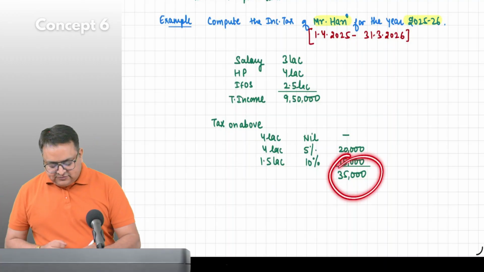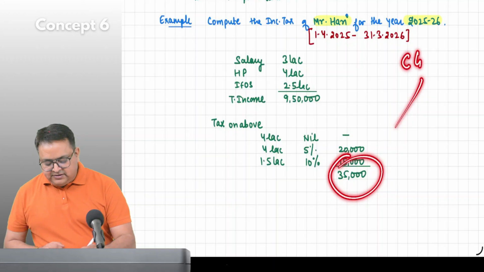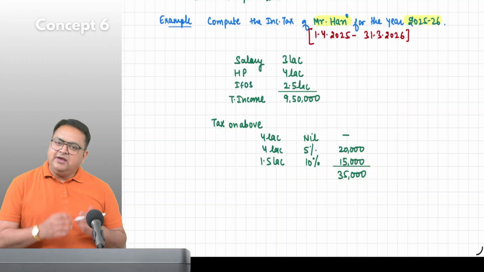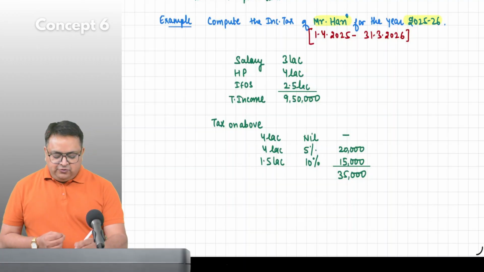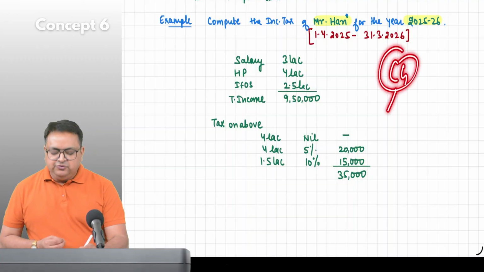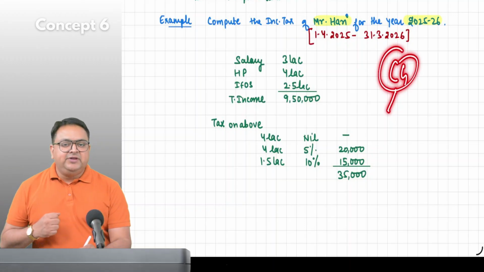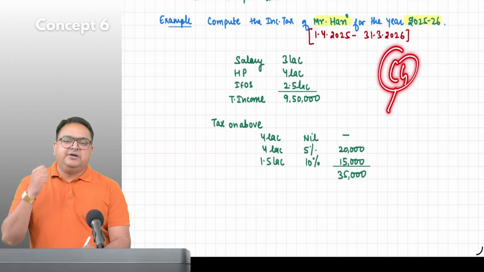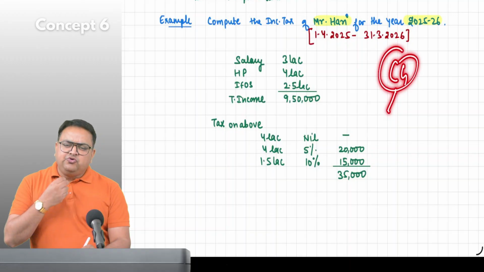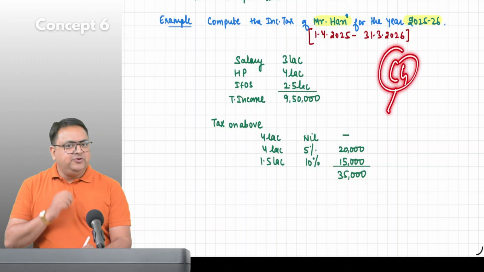Now this tax will go to the government, the central government, and we all know the central government will use this money for the development of the economy, for infrastructure, for the health sector, for the education sector, for the defense sector, and for so many things.